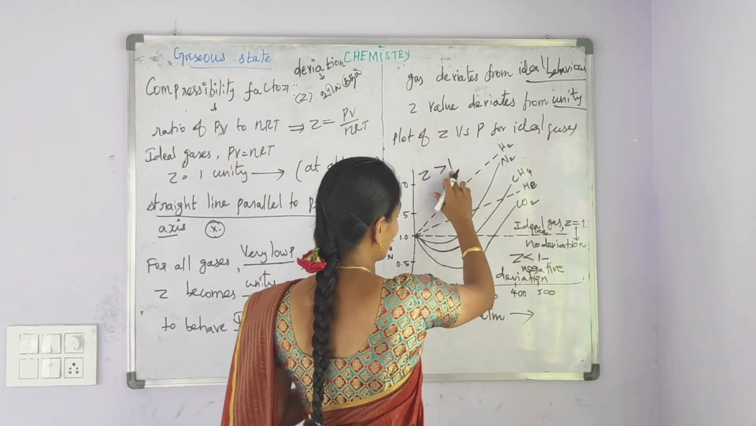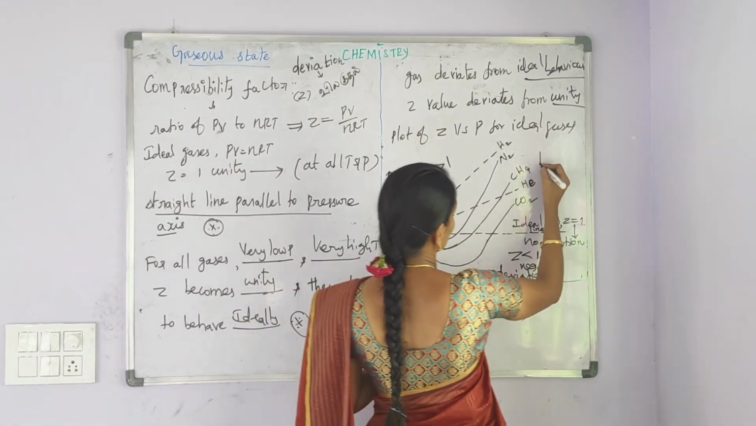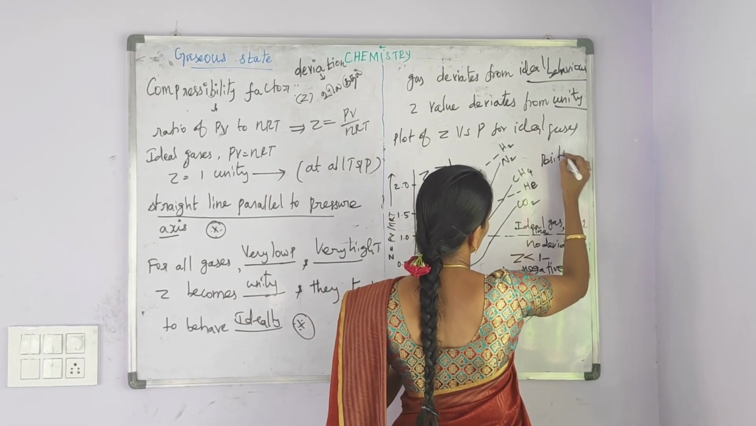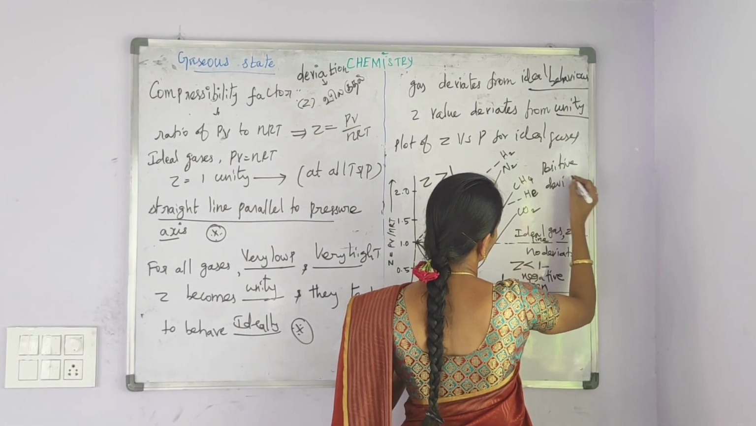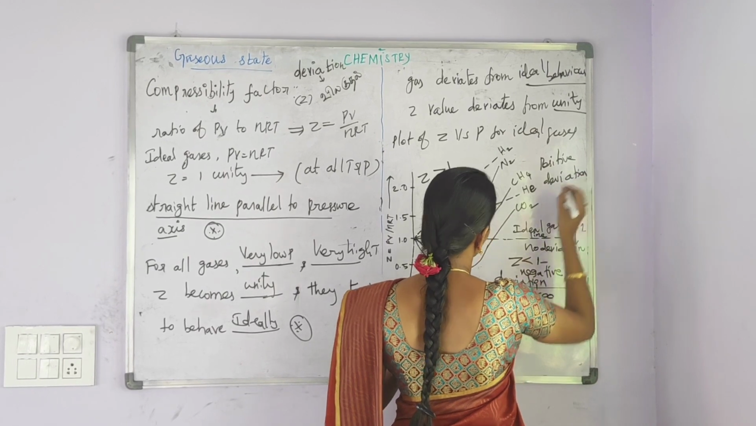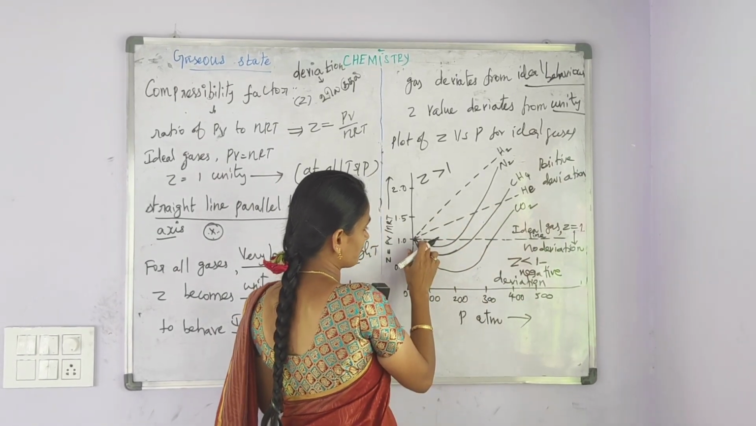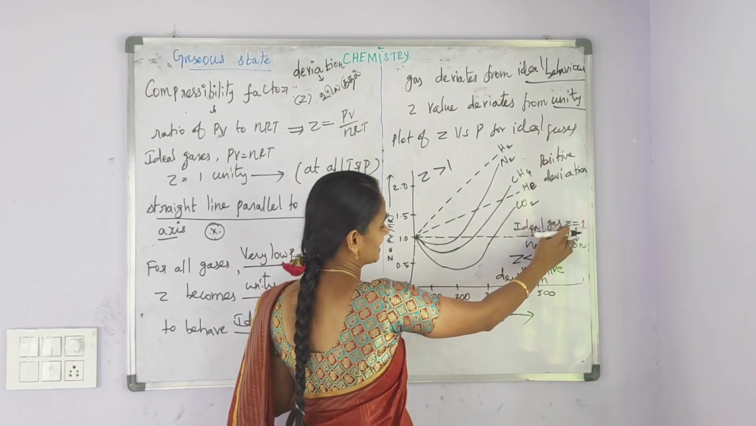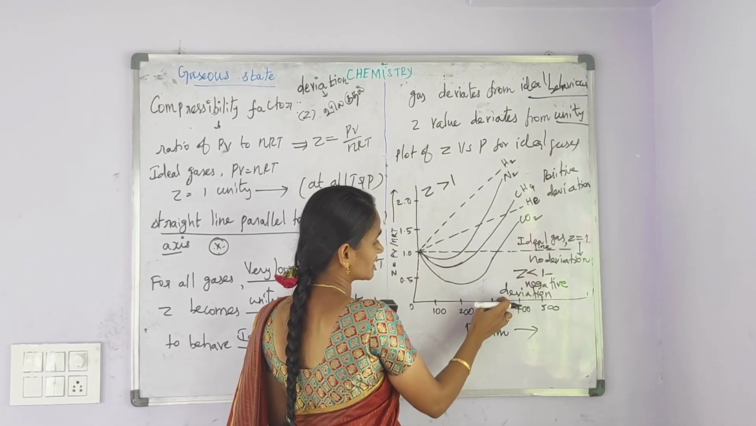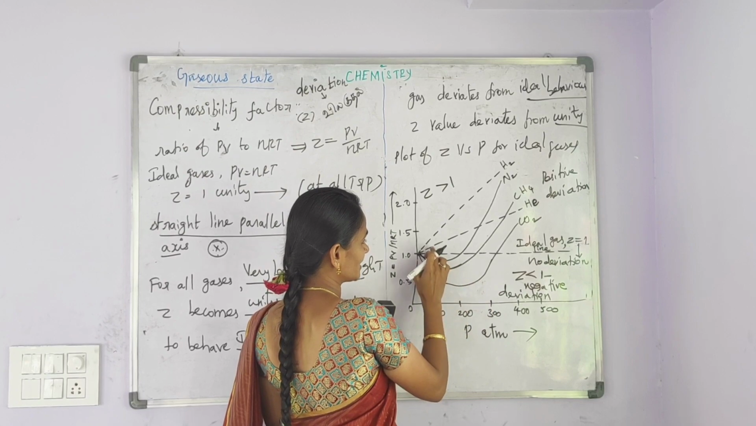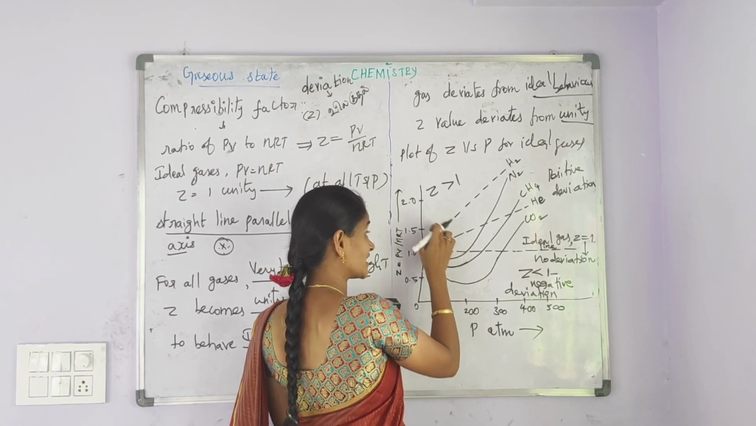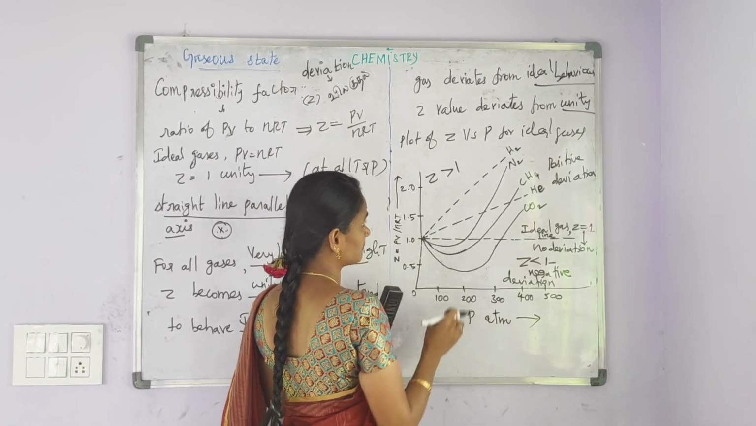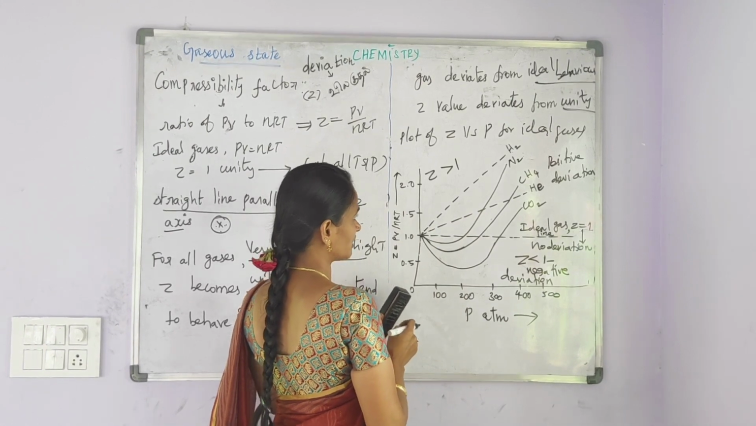If the Z value is greater than 1, it shows the positive deviation. If the graph is present below the ideal gas line, it shows the negative deviation. If the graph is present above the ideal gas line, it shows the positive deviation.